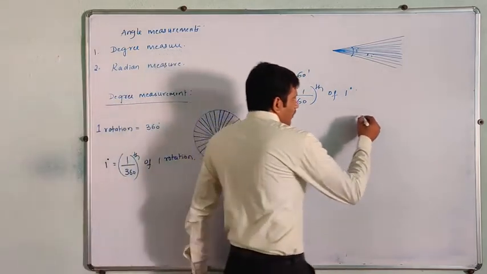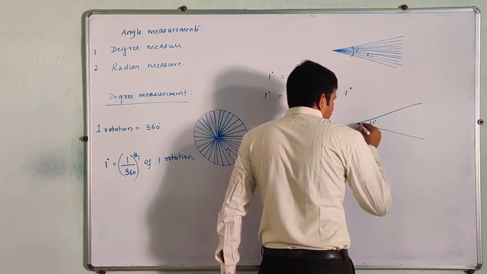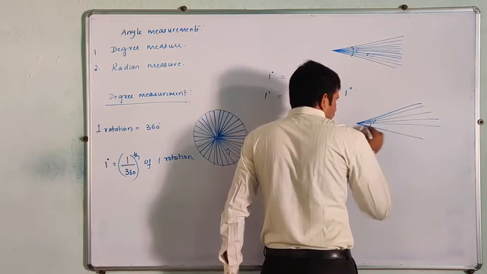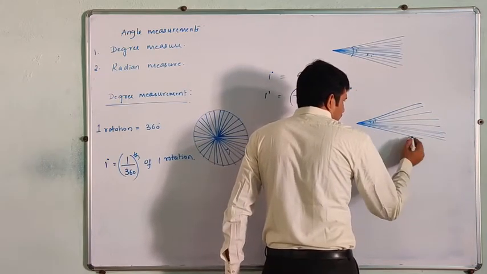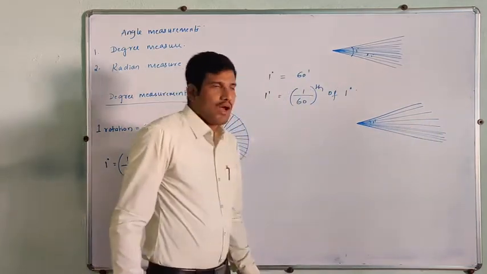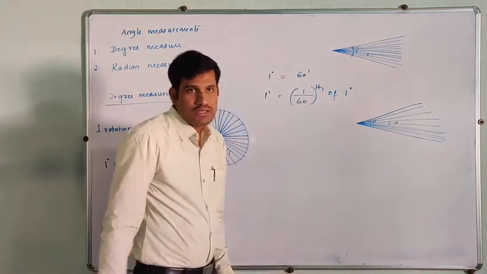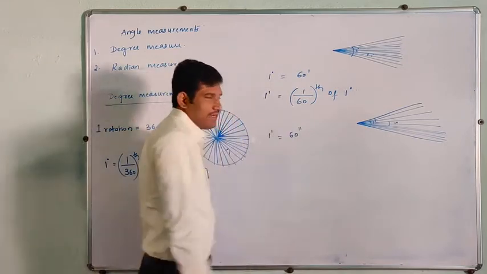Again I take this 1 minute angle and divide it into 60 equal parts. Now the angle between any two lines is called 1 second. So 1 minute is equal to 60 seconds.